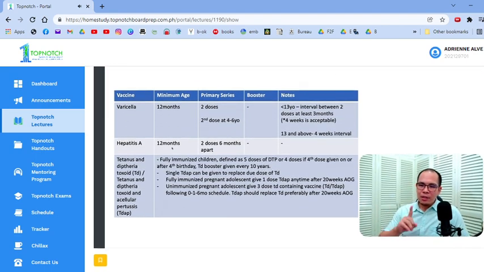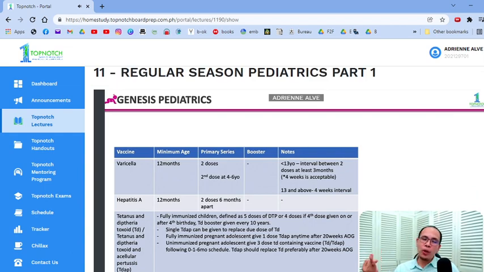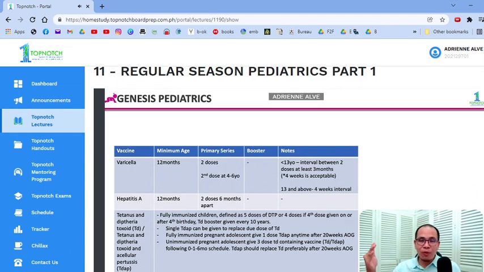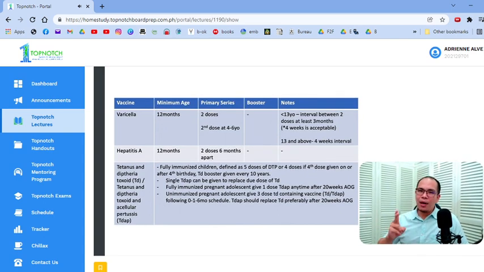So madaling tandaan guys before 6 months, tandaan nyo na lang yung EPI vaccines nyo. Okay, ano yung mga EPI vaccines nyo? Penta, polio, pneumonia. O, 3 P. Madaling tandaan, di ba? Penta, polio, pneumonia, rotavirus. O, yun yung 6, 10, 14. Okay? Pagdating ng 6 months, isa ang binibigay, which is flu. Pagdating ng 9 months, 2 ang binibigay, which is Japanese encephalitis and measles. Pagdating ng 12 months, 3 ang binibigay, which is MMR, varicella, and hepatitis A.